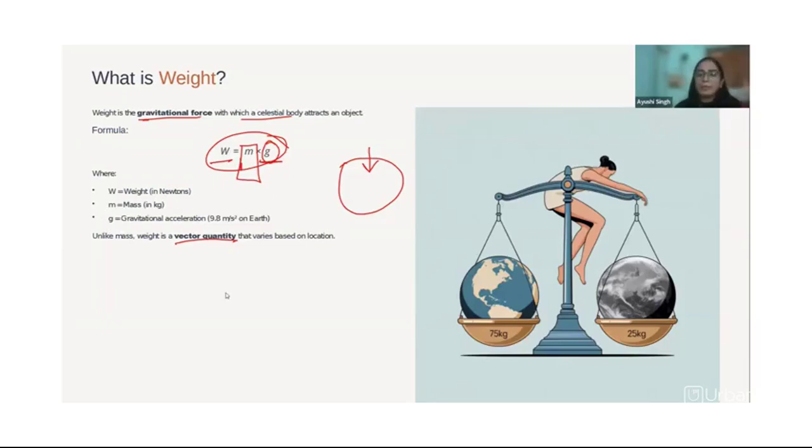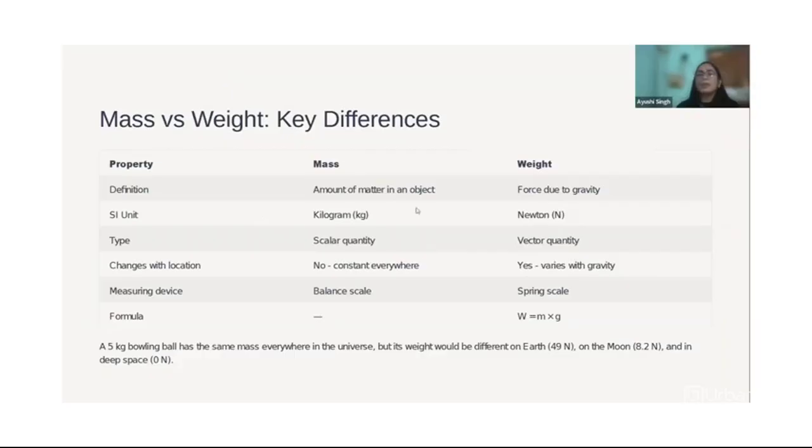Okay, now these are the differences which you can see. So I don't have to go over this again and again. Okay, you know this already. Right. So a 5 kg bowling ball has the same mass everywhere in the universe, but its weight can be different. It would be different on Earth, that is 49 Newton, and on Moon it would be 8.2 Newton. Also in deep space, it will be 0 Newton. So this is how it is different.